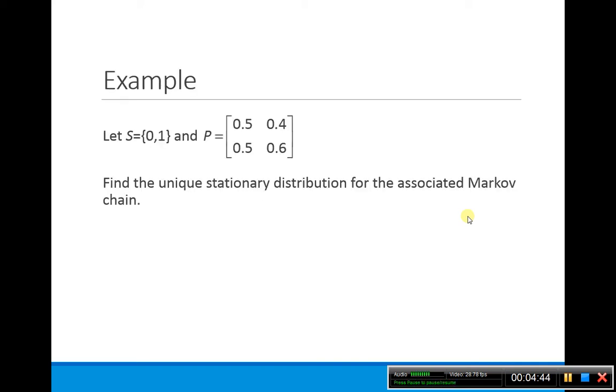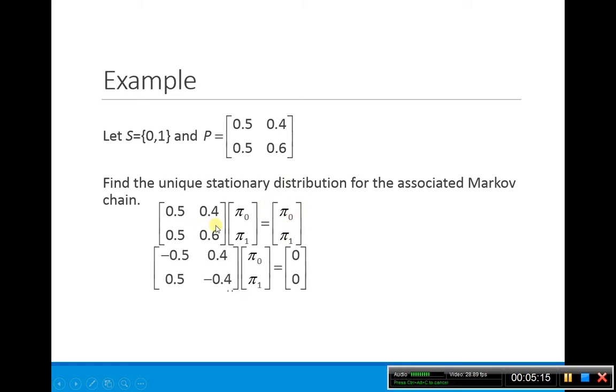Let's look at an example of this. Let's assume we have state 0 and state 1, and this is our probability transition matrix. How do I find the stationary distribution for it without plotting all of this? Here I can set up P pi equals pi. Notice this is just like an identity matrix multiplied by pi, so I can bring this over to the left-hand side and get zeros on this side.